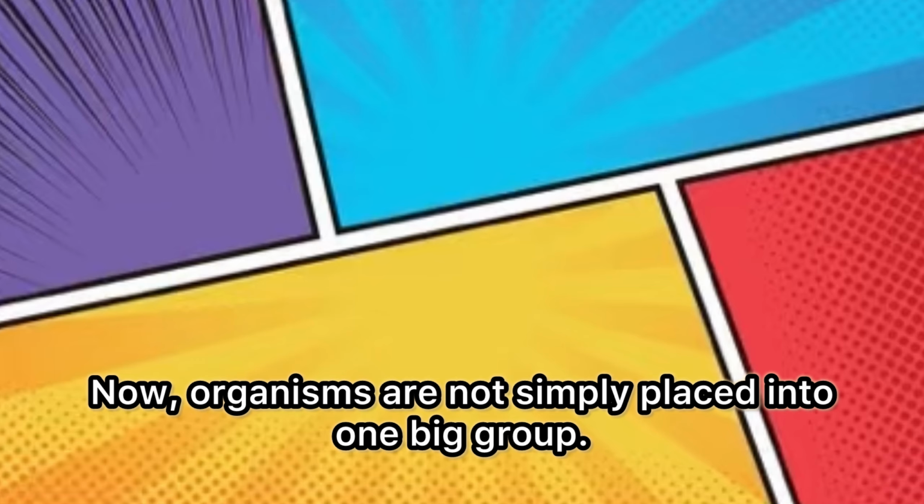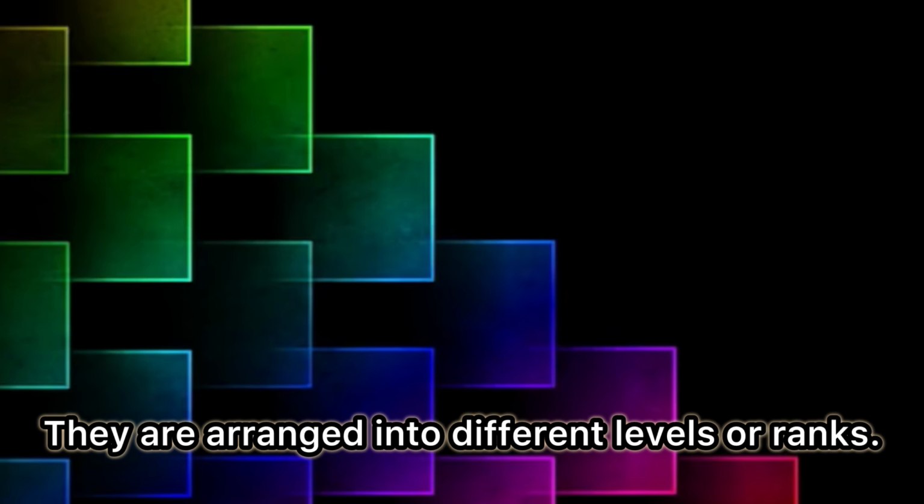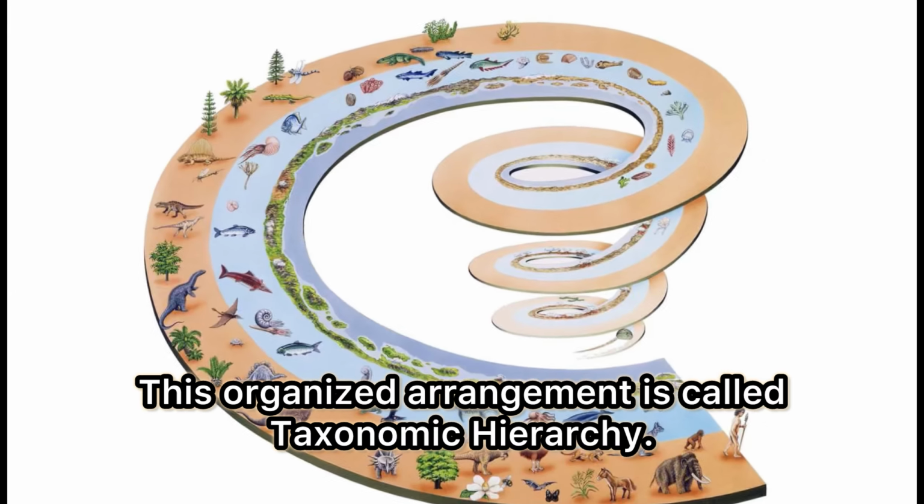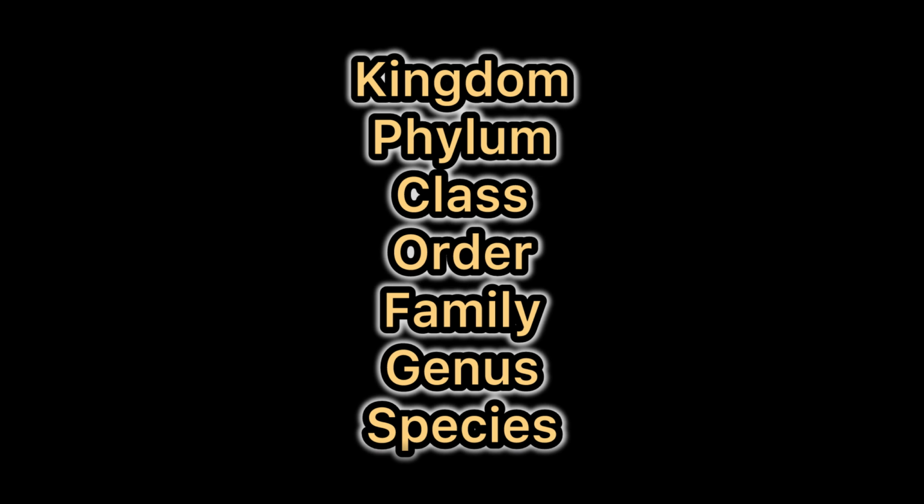Now, organisms are not simply placed into one big group. They are arranged into different levels or ranks. This organized arrangement is called taxonomic hierarchy. The major taxonomic ranks are kingdom, phylum, class, order, family, genus, and species.